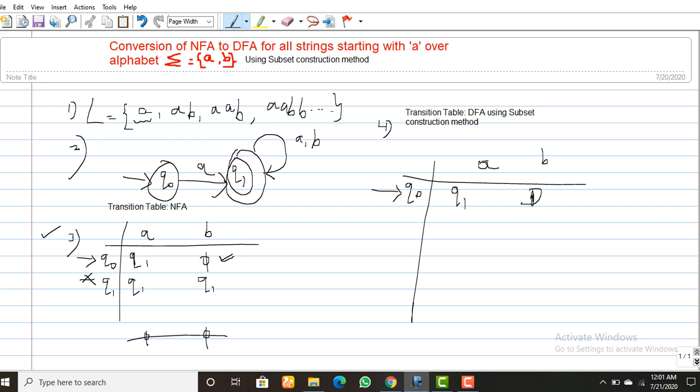Next, take the second row Q1. Here Q1 is your final state. On receiving A, Q1 goes to Q1. On receiving B, Q1 also goes to Q1. Next, one new state is added here. What is this? D, the dead state. Dead state means that on receiving A, the dead state is retained in the same state. On receiving B, the dead state is also retained in the same state. This is the nature of the dead state. So this is the transition table of DFA constructed by subset construction method.